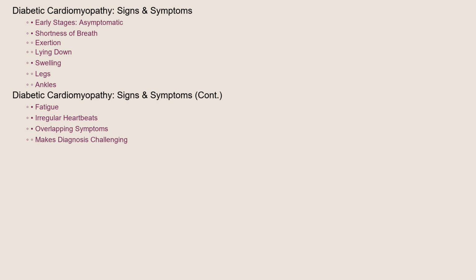What are the signs and symptoms to watch out for? In the early stages, diabetic cardiomyopathy may be asymptomatic, meaning there are no noticeable symptoms. As the condition progresses, individuals may experience shortness of breath, especially with exertion or when lying down. Swelling in the legs and ankles, fatigue, and irregular heartbeats are also common symptoms. It's important to note that these symptoms can overlap with those of other heart conditions, making diagnosis challenging.